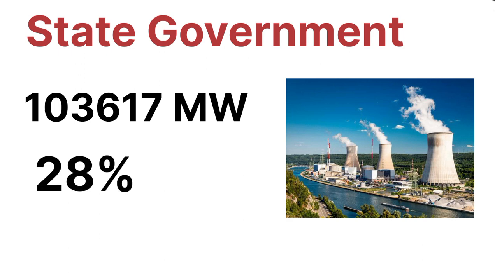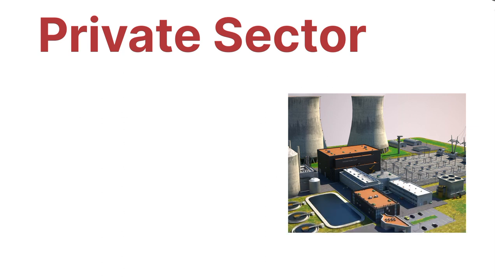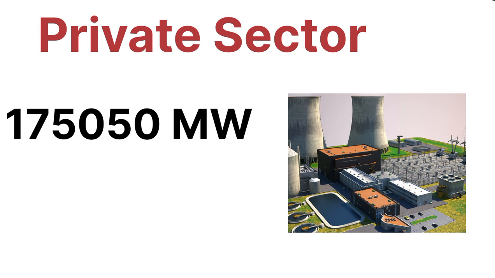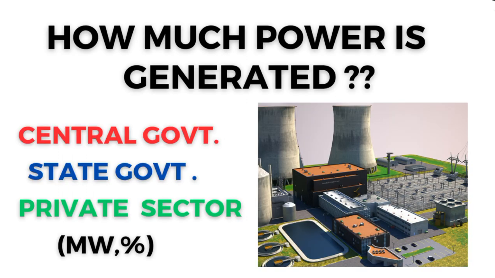Okay, so next is the private sector. So the private sector is actually generating power of 1,75,050 megawatt. If we convert it into percentage, that will be 47% out of 100. Okay, so these are the power generated by different sectors.